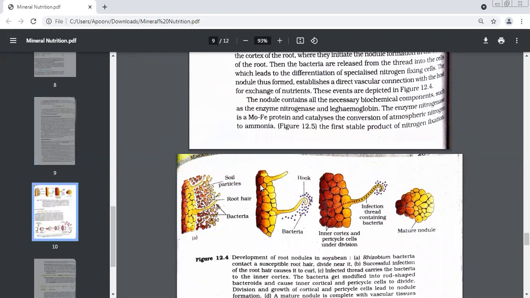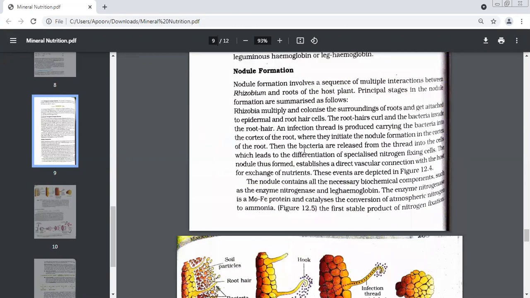So obviously this is the first step. Prepare this topic in steps only. It's a very important topic. They get attached to the root hair cells. And which cells of the root hair? Epidermal cells. Okay? Now second, step number 2.